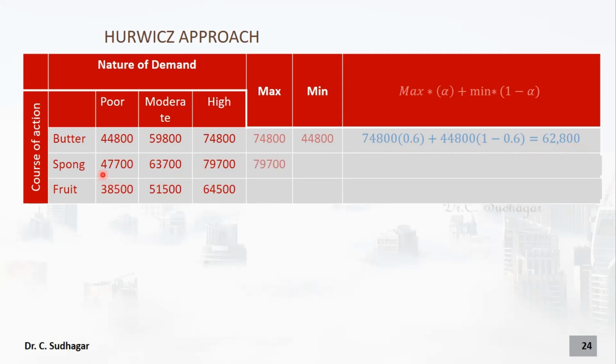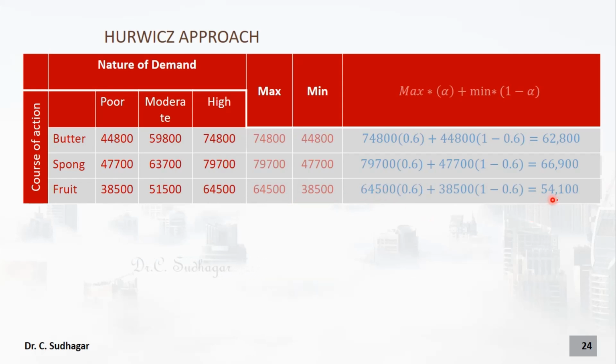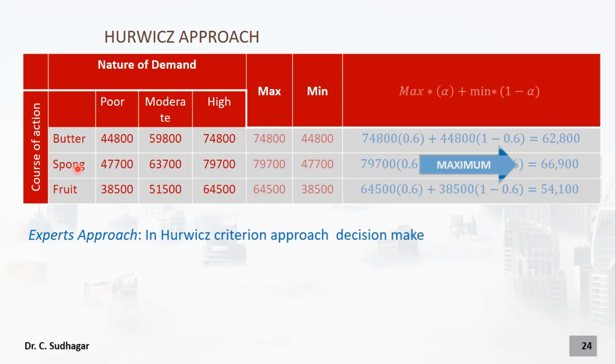Now coming to the second row, the big number is here and the small number is here. So our value is 66,900, and for the fruit cakes the maximum is here and minimum is here. So therefore these are the values. Now let us apply the formula. We get 51,100. Out of all these three possibilities, choose the maximum one. So the maximum is coming here, 66,900. So correspondingly sponge cake. So we can say that sponge cake is the best option for the manufacturer.